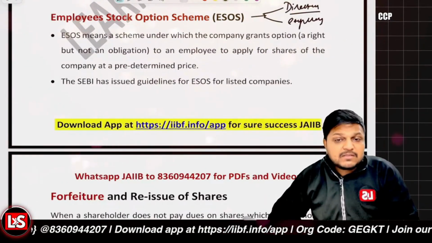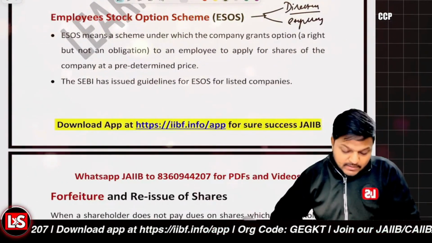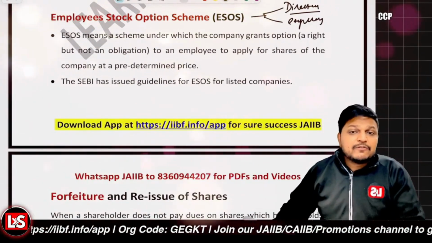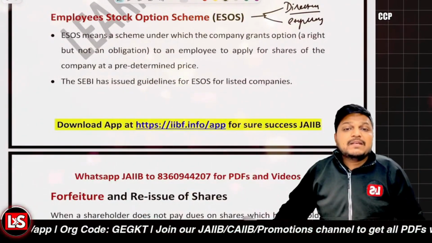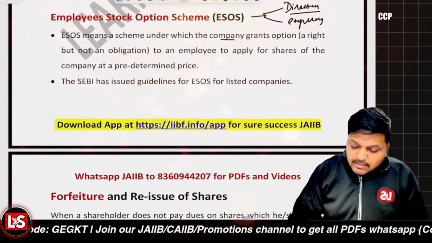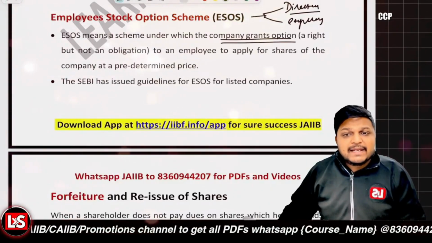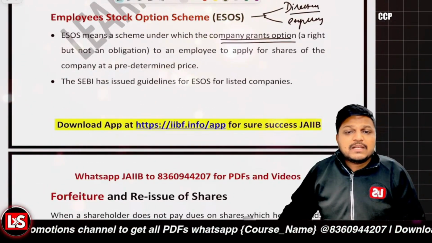That is the ESOS. The ESOS comes under the company granting options, and SEBI has issued guidelines for the ESOS for listed companies.